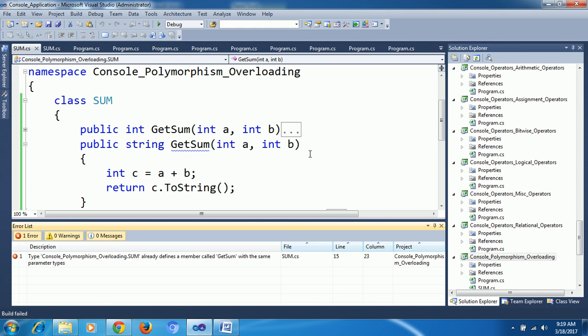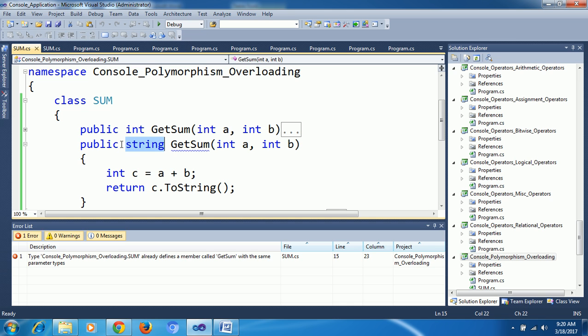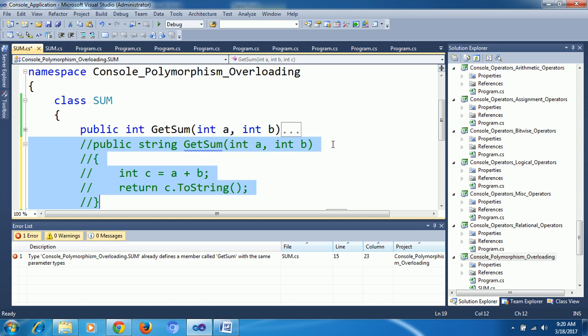If I call, which one will it trigger? That's the problem. That's why the same method name, same number of parameters, same sequence of parameters, same types of parameters is not possible in C#. This error, don't think about the return type. This I am commenting; it will throw an error.